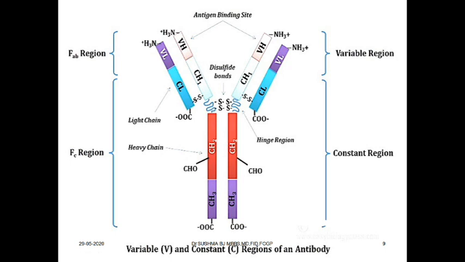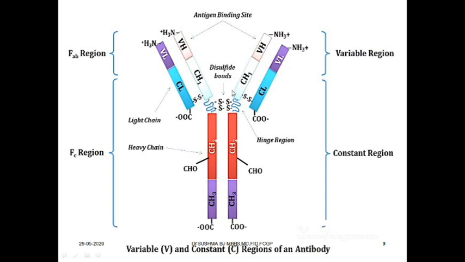Coming to the structure of the immunoglobulin, in general all the immunoglobulins are made up of heavy chains and light chains. When you look at the structure of this particular immunoglobulin, it contains 2 heavy chains. This complete Y, we call it the heavy chain. There are 2 in number, 1 and 2, and 2 light chains. You can see here blue and violet, this is the light chain, and 2 heavy chains. The heavy chain and light chain are linked with each other with the help of disulfide bridges. You can see the disulfide bonds present over here, and the heavy chains are linked with the help of, again, disulfide bonds. Getting my point?